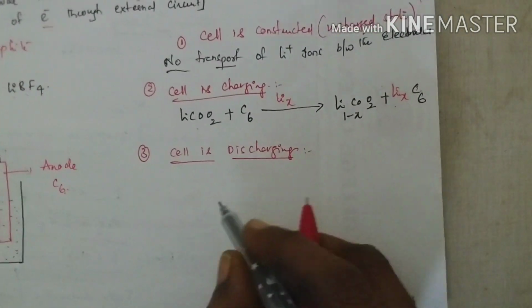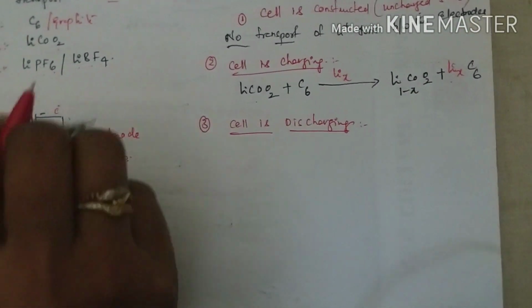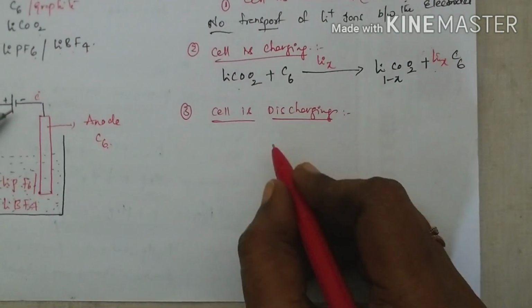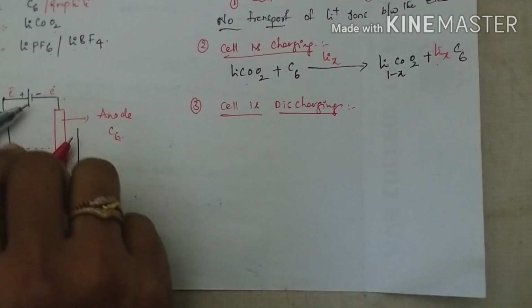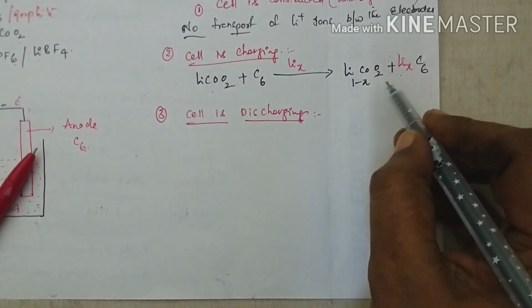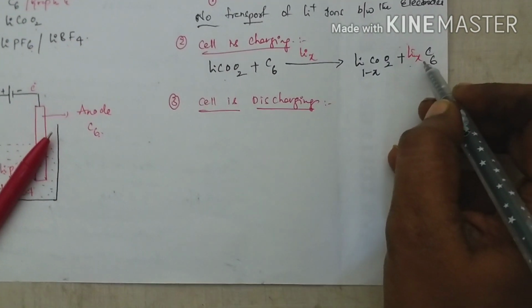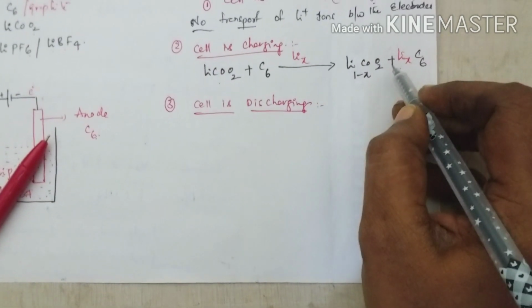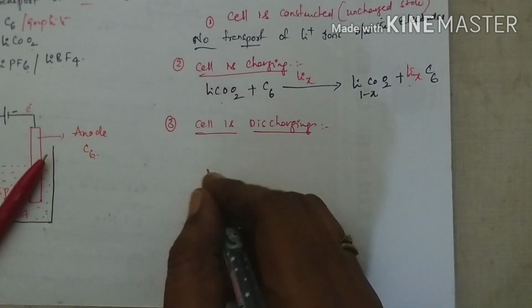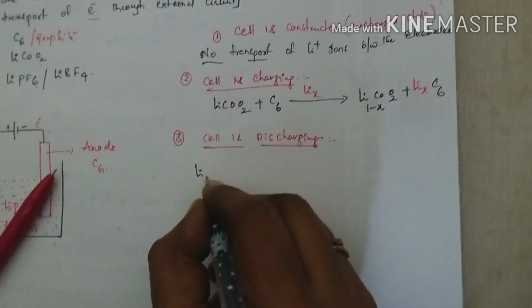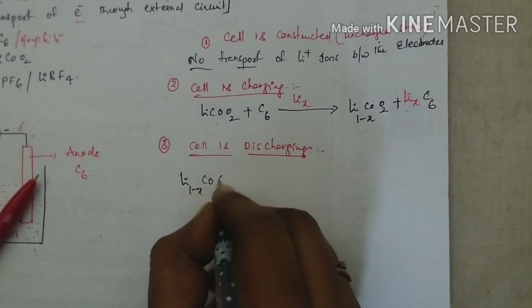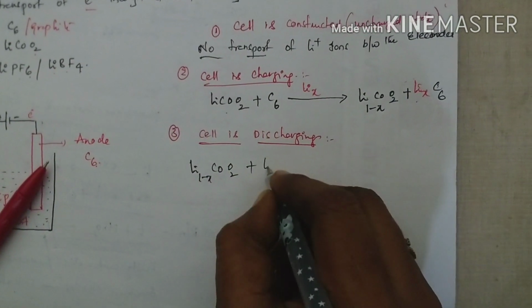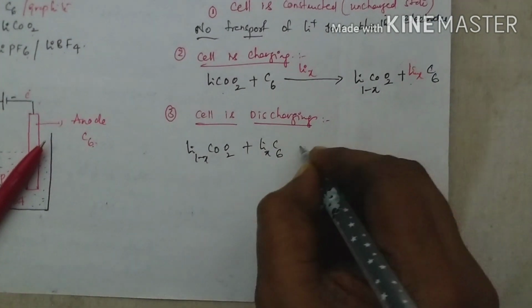Whereas if the cell is discharging, like when a mobile phone is functioning, the following reaction takes place. Here some y lithium ions are donated from graphite to lithium cobalt oxide. The reactant state is Li(1-x)CoO2 plus LixC6.